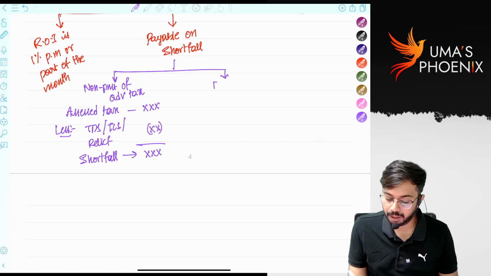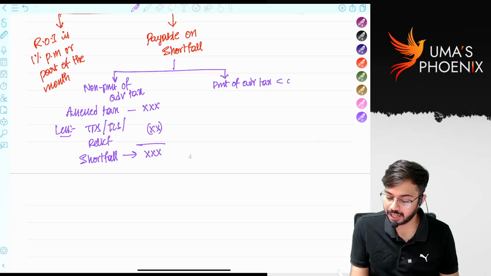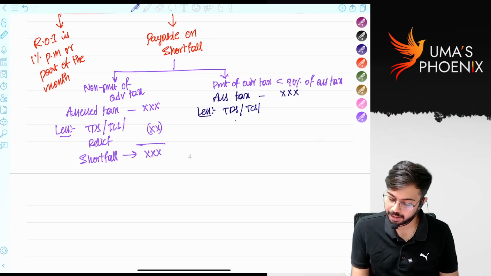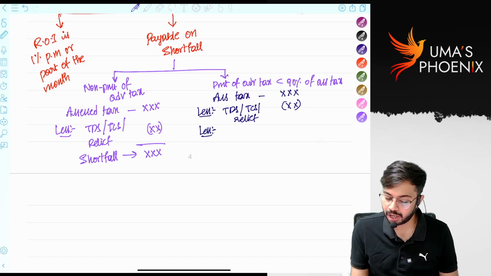In case of payment of advance tax, but payment of advance tax less than 90% of assessed tax. In this situation, we will take assessed tax. From assessed tax, we will reduce TDS deducted, TCS collected, and relief. We will also reduce advance tax already paid.